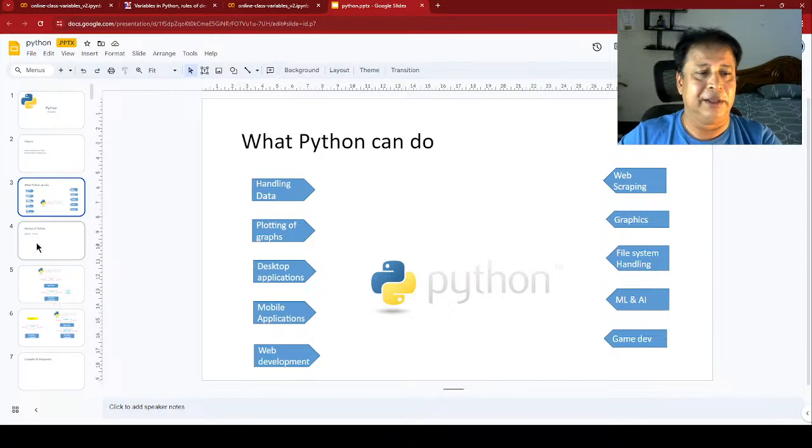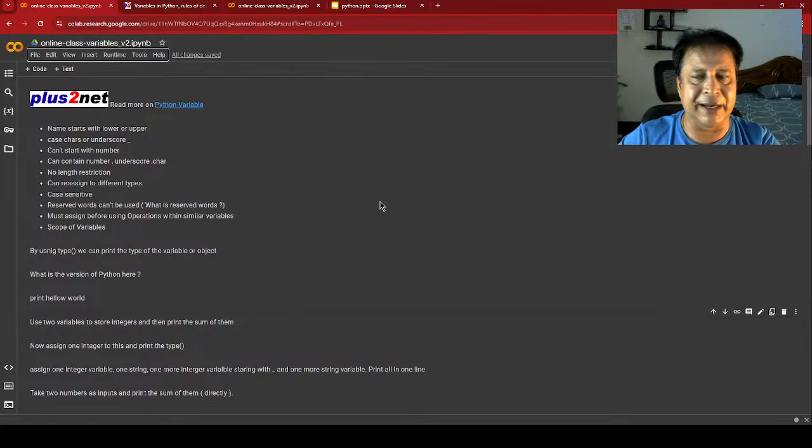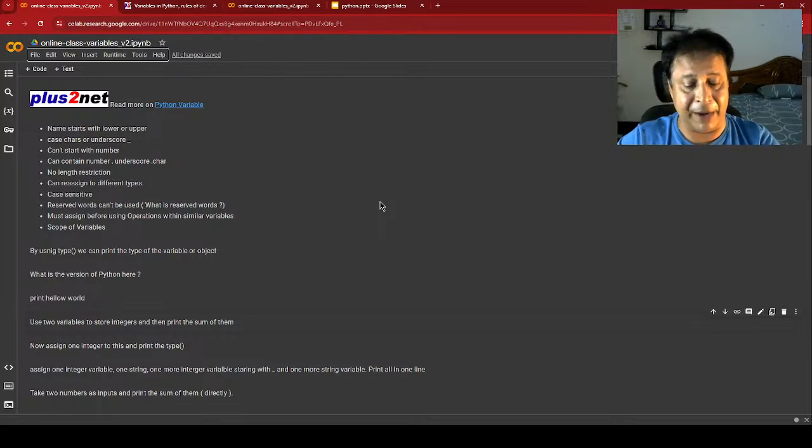Now let's start from our basic Colab platform. Let me just give you a little introduction to Colab. In the previous session we have discussed what Colab is and why we are using it. This is a Google cloud platform. You just need a Gmail ID or a Google ID to work on the Colab platform. Now let me change to the Colab platform.